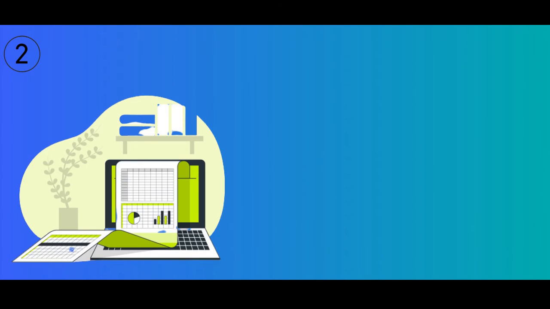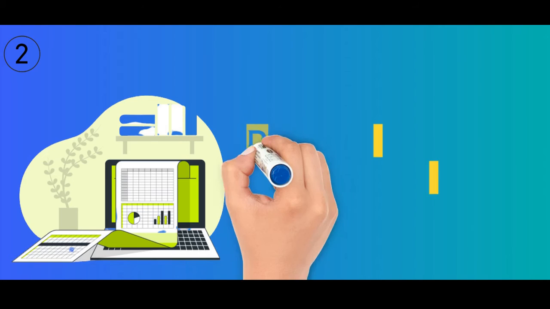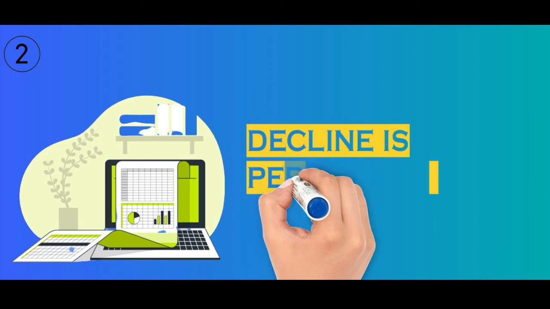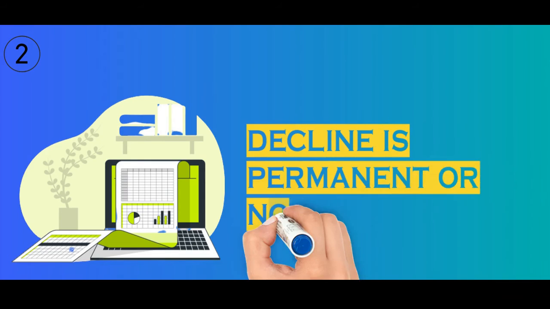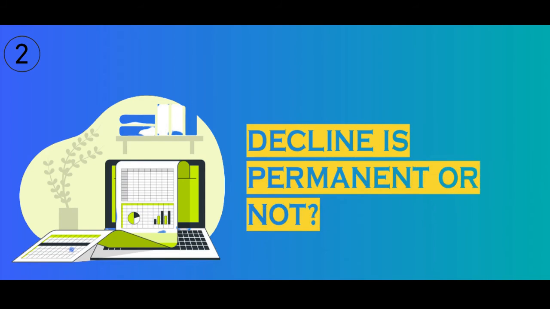Second, before averaging down a position, we should always have a look at the company's fundamentals. The investor should ascertain whether a significant decline in the stock is only a temporary phenomenon or a symptom of a deeper problem. These are some of the important steps you should consider before averaging down.